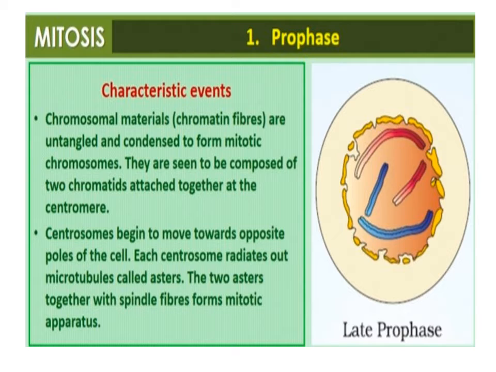Chromosomal material condenses to form compact mitotic chromosomes. Chromosomes are seen to be composed of two chromatids attached together at the centromere. Initiation of the assembly of the mitotic spindle, the microtubules, the proteinaceous component of the cell cytoplasm, helps in the process. Centrosomes begin to move towards opposite poles of the cell. Each centrosome radiates out microtubules called asters. The two asters together with spindle fibers form the mitotic apparatus.